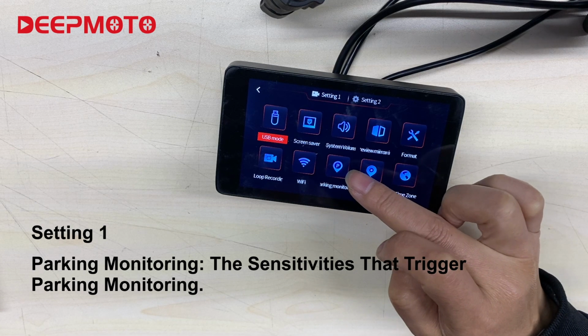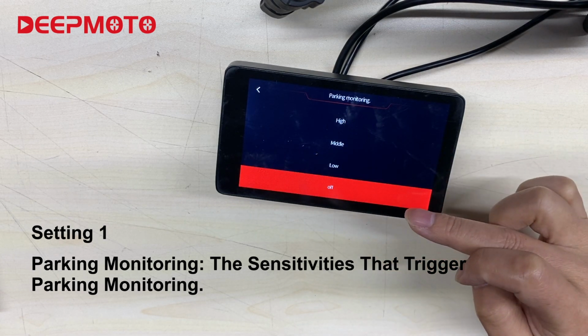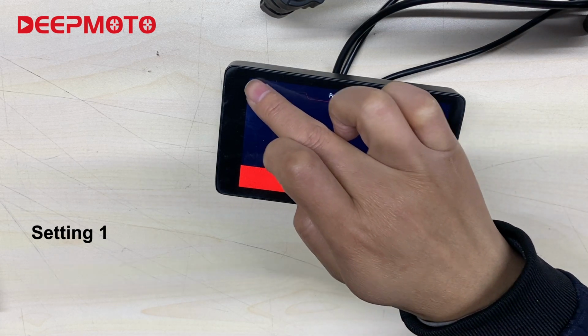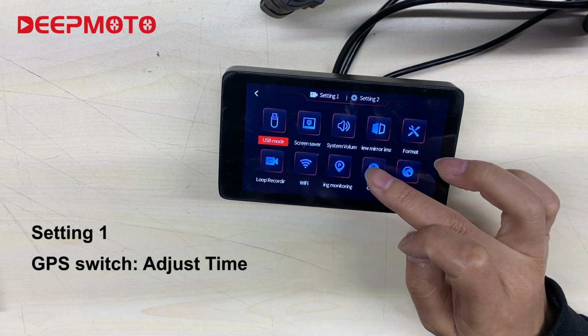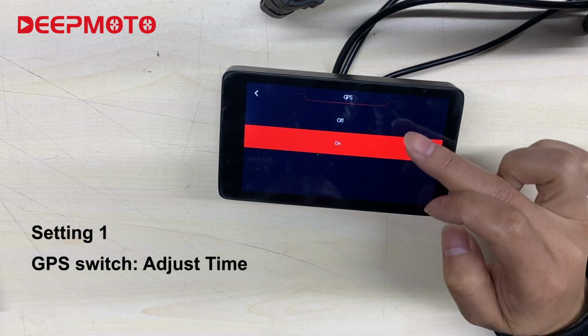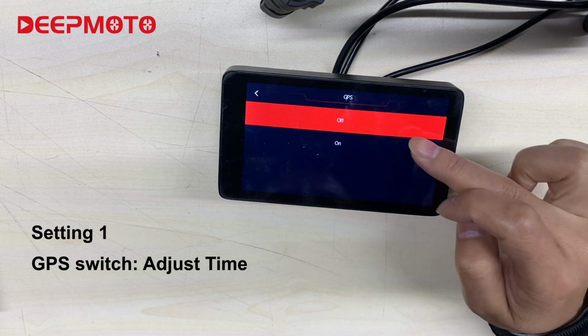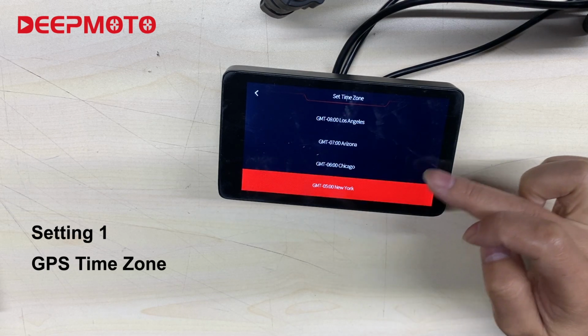Parking monitoring. The default is off. High, medium, and low are the sensitivities that trigger parking monitoring. GPS switch. When your time cannot be adjusted, the GPS may be turned off. This is the GPS time zone.